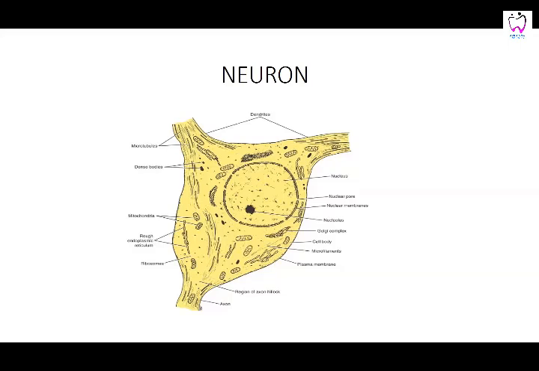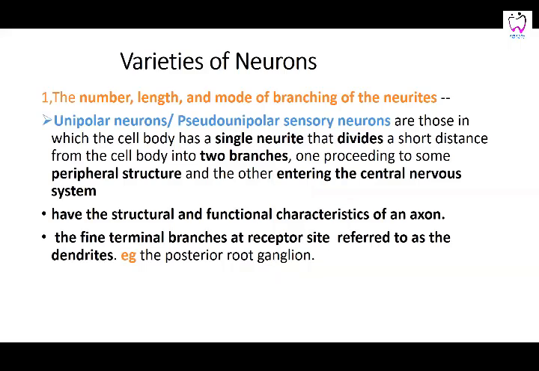And then there is the region of the axon hillock, which does not have the Nissl granules, and you can see all the other substance in it. Then what are the different types of neurons? You can classify them in different ways, according to the length and the mode of the branching of the neurites.